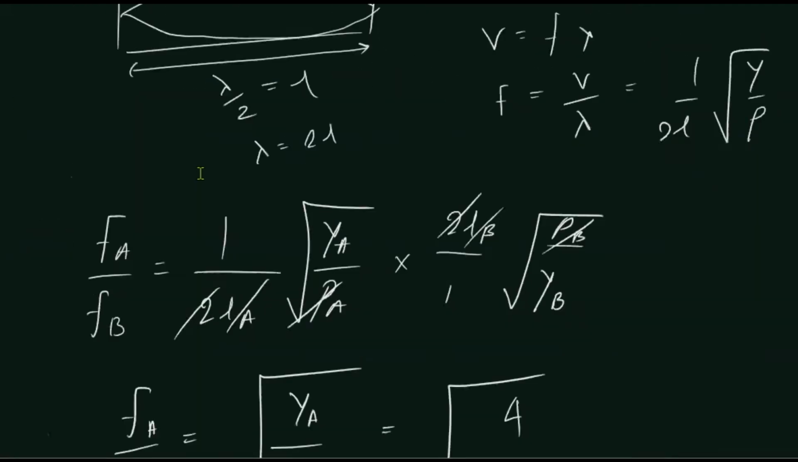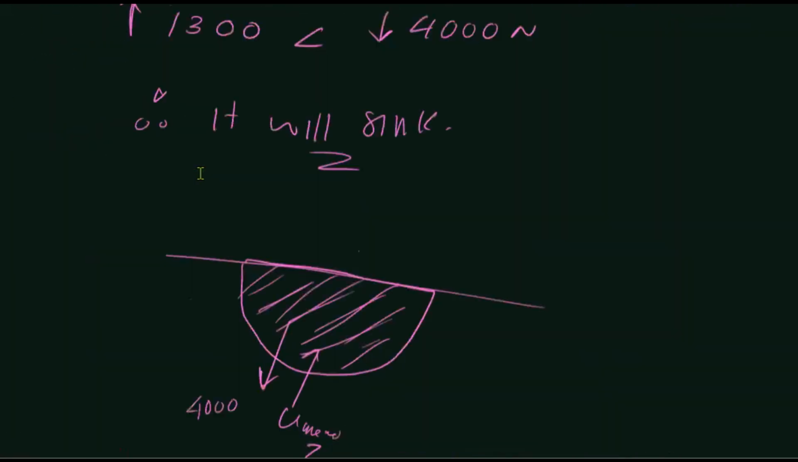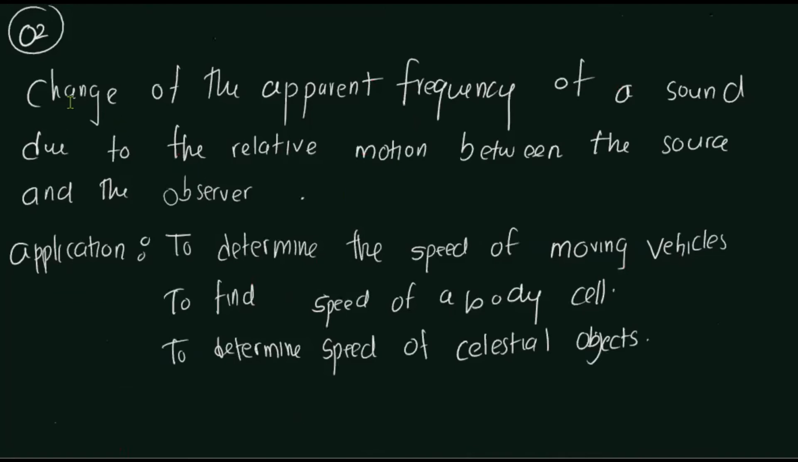So simply, Doppler effect means the change of apparent frequency of a sound due to relative motion between the source and the observer. So simply it's the change in frequency due to the relative motion between the source and the observer. And also, some applications: the Doppler effect is used to determine the speed of moving vehicles.